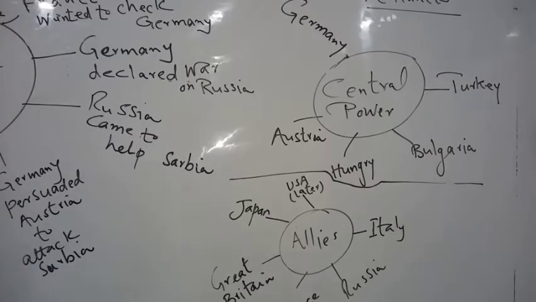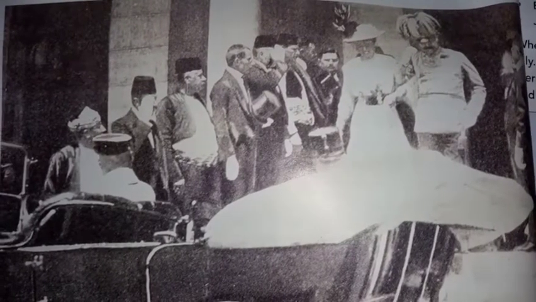So let's see the photo. Students, you can see in this photo the Austrian Hungarian Prince Franz Ferdinand with his wife visiting Serbia, where he was assassinated by a nationalist, and this was the root cause of the start of World War One.